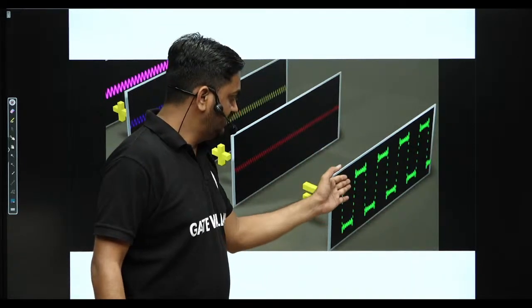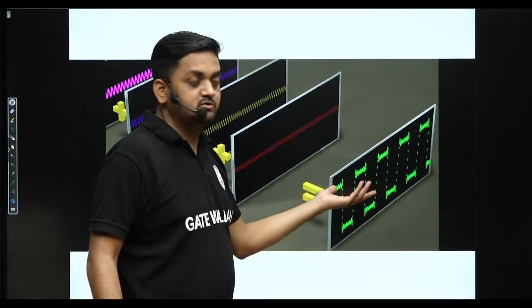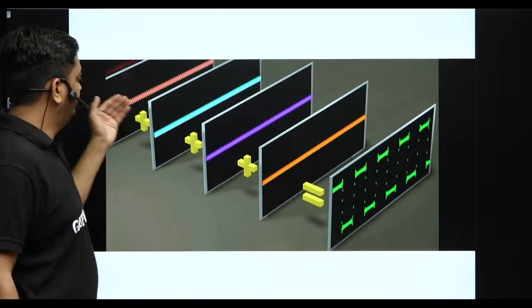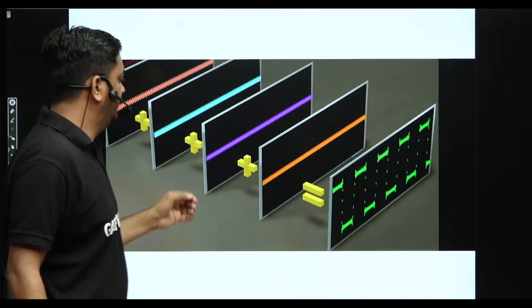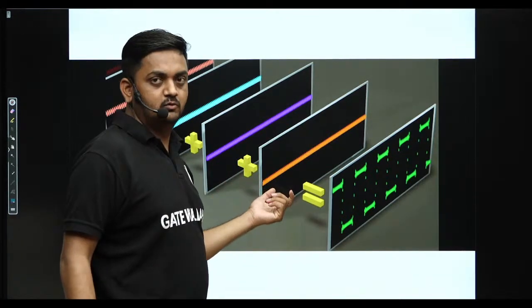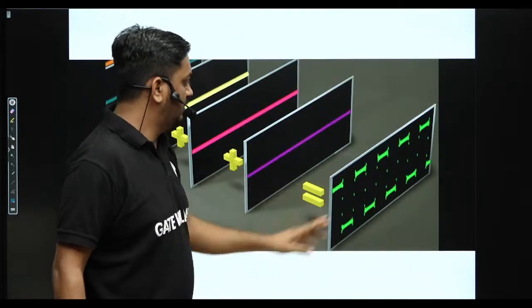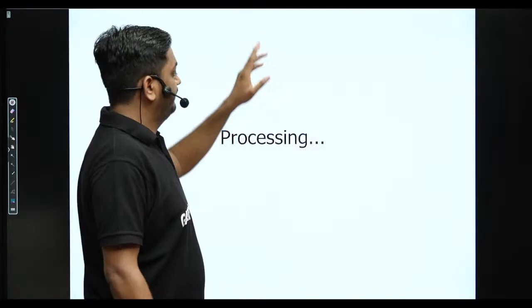The resultant signal is no longer a sine wave, it is somewhat a square wave. In a similar way we are adding again 15 omega 0, 17 omega 0, 19 omega 0, 21 omega 0, 23 omega 0. You can see the resultant signal is now closest to the square wave.